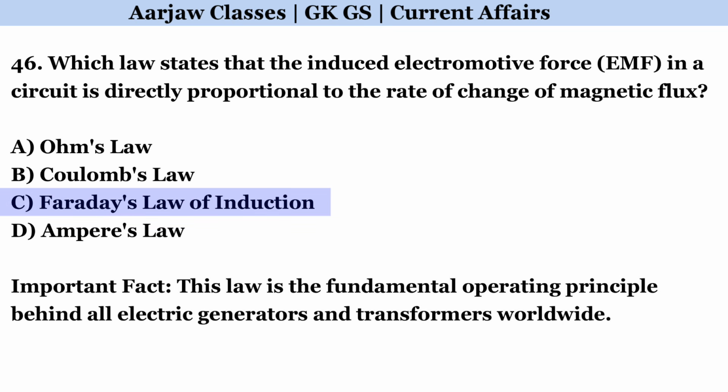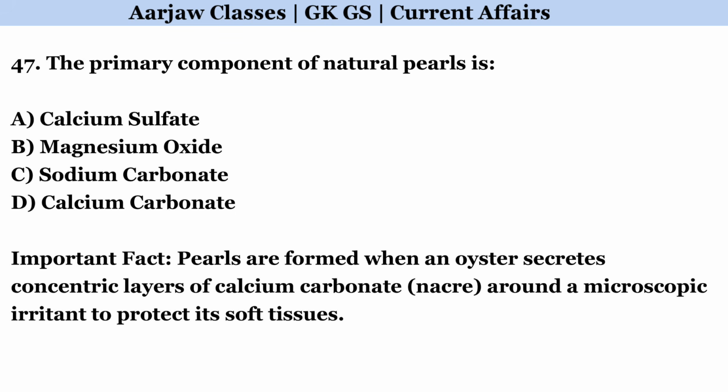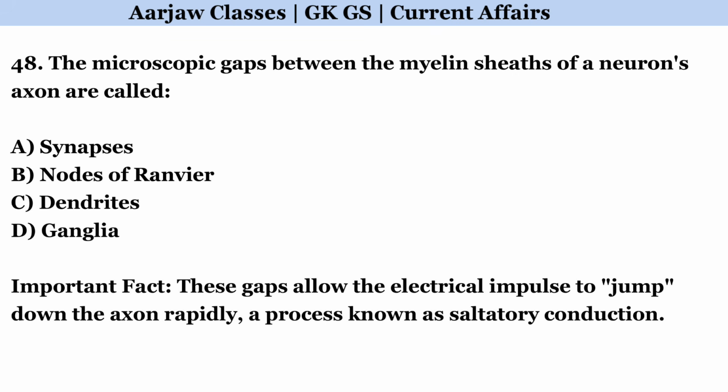Faraday's law of induction. The primary component of natural pearls is. Correct option is D, calcium carbonate. The microscopic gaps between the myelin sheaths of a neuron's axon are called. Correct option is B, nodes of Ranvier.